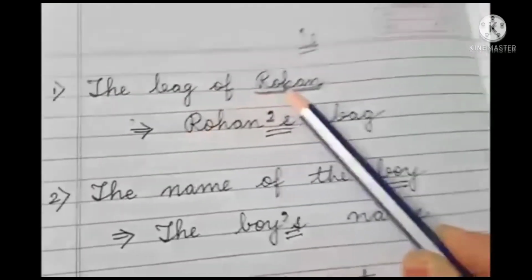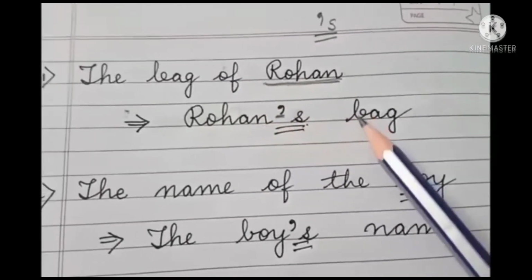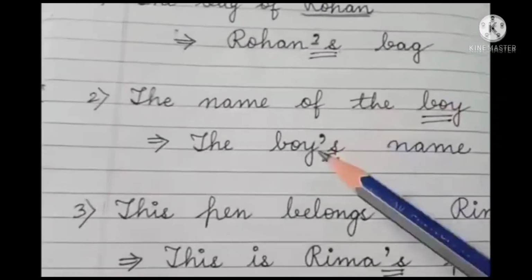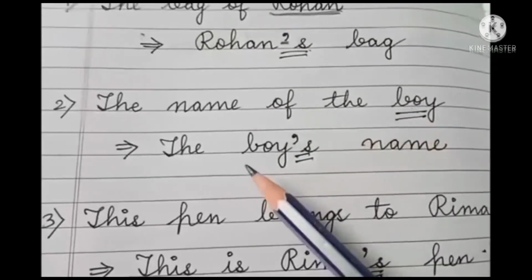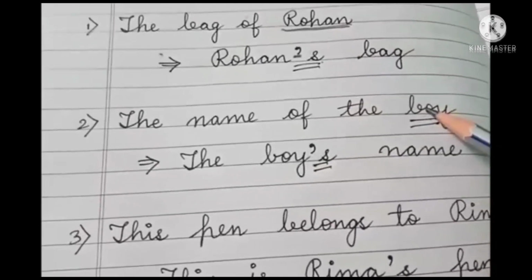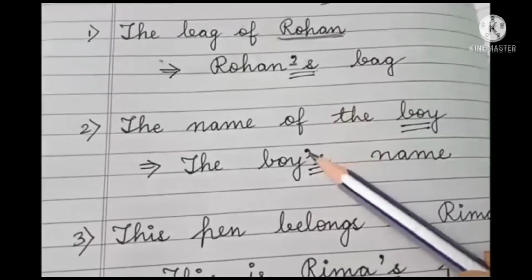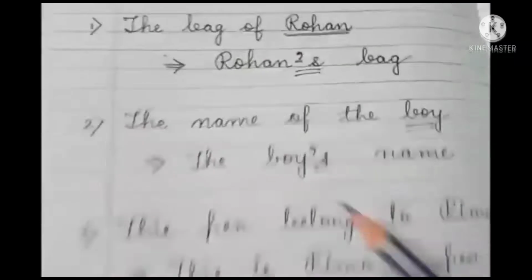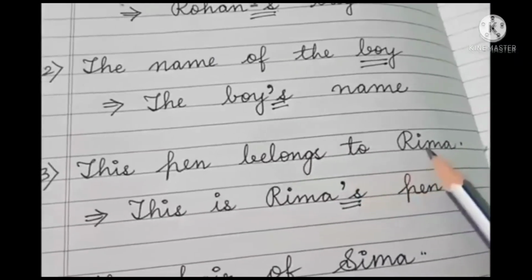Look at this. The bag of Rohan. We can write it as Rohan's bag. The name of the boy can be written as the boy's name, because here Rohan and boy are both singular words. So for singular we write apostrophe and s. This pen belongs to Rima.